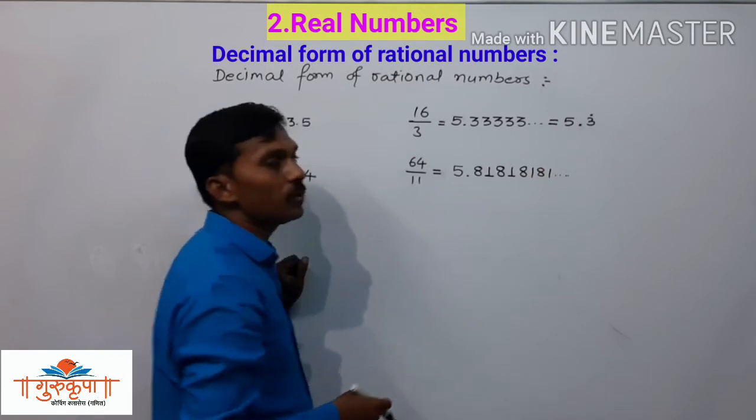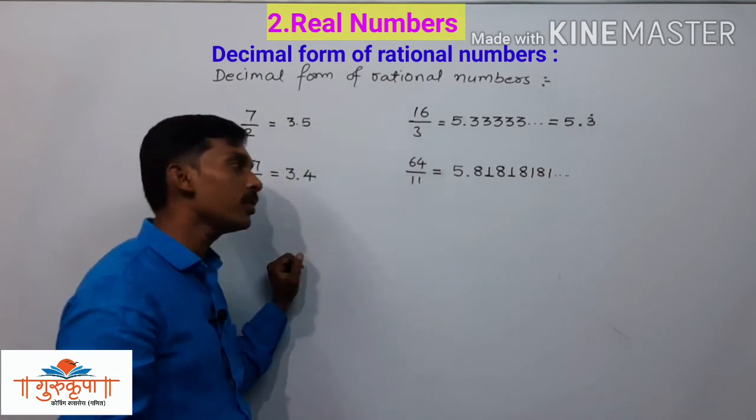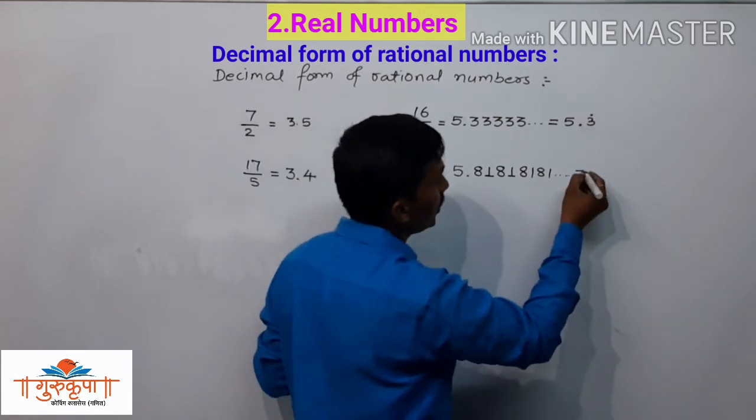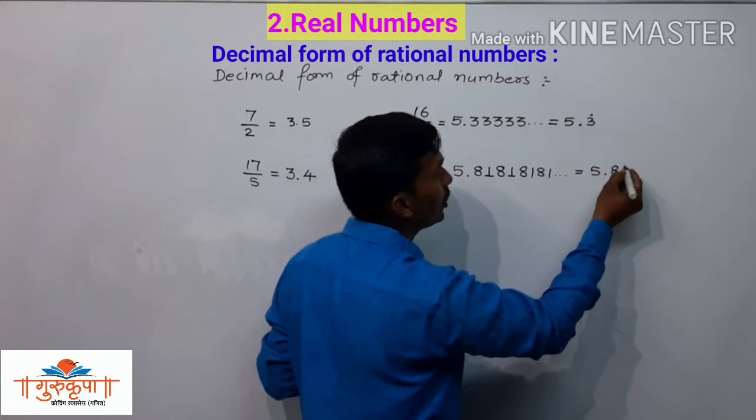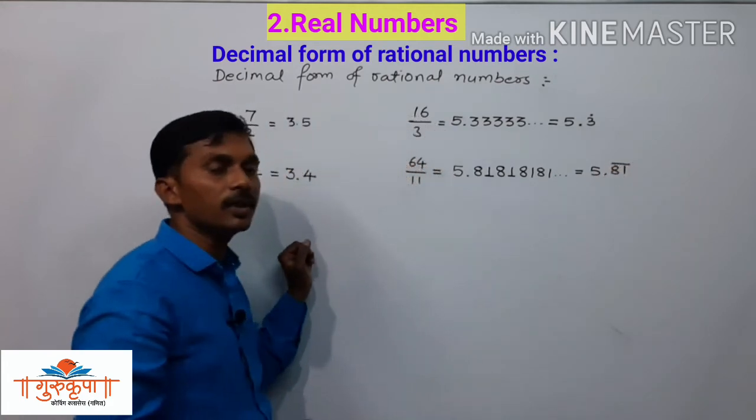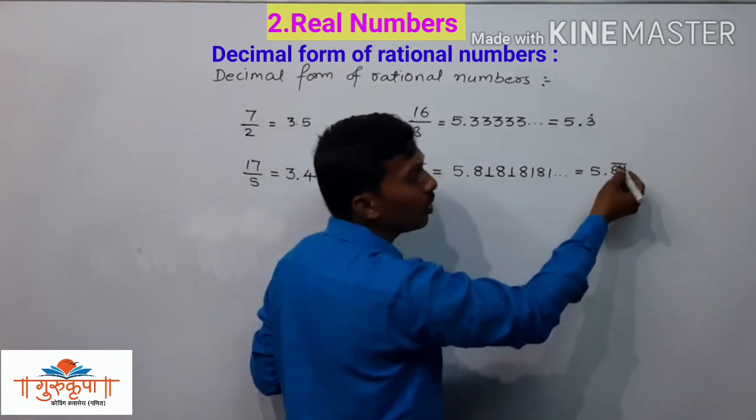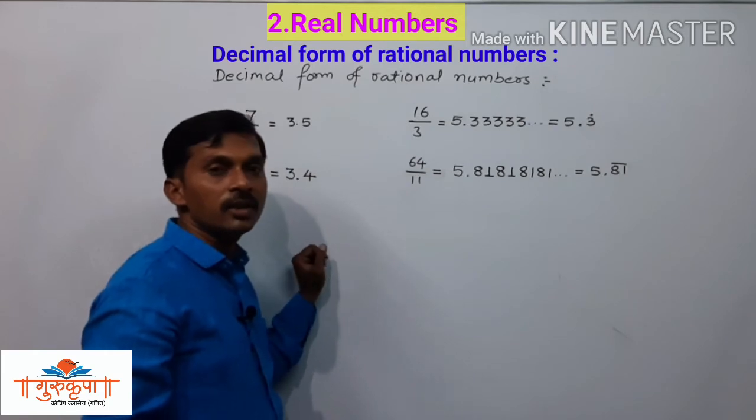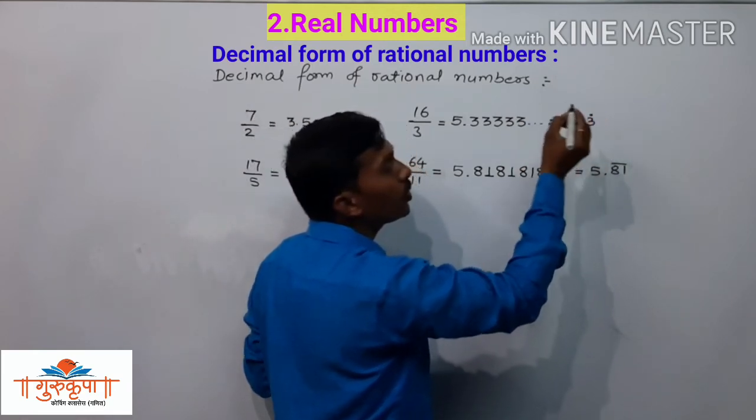That is 2 digits 81 81 81 and 81 are going to recur, since we can write it as 5 point recurring 81. Since here 2 digits are recurred, we draw a line on the head of the digits which are recurred, and here the single digit is going to recur, so we put a dot.